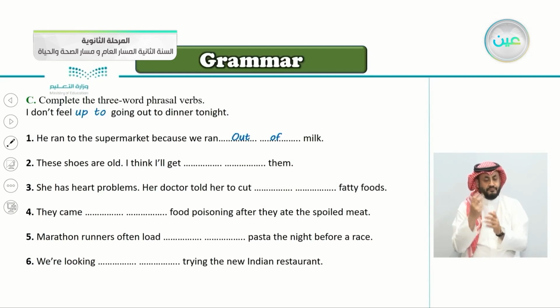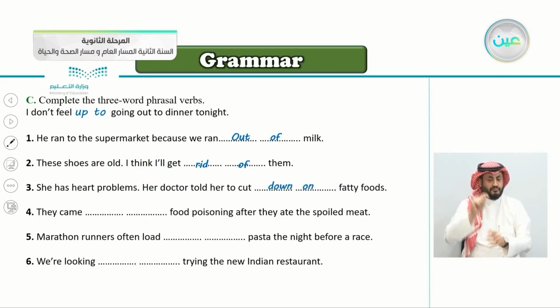Number two, these shoes are old. I don't want them anymore. I think I'll get, very good, rid of them. To get rid of something is to throw it, dispose of it. Number three, she has heart problems. Her doctor told her to cut fatty foods. No more fat foods. So, to cut down on fatty foods.